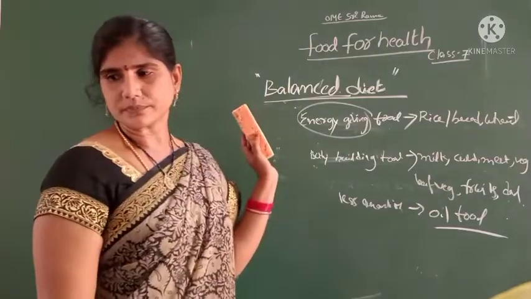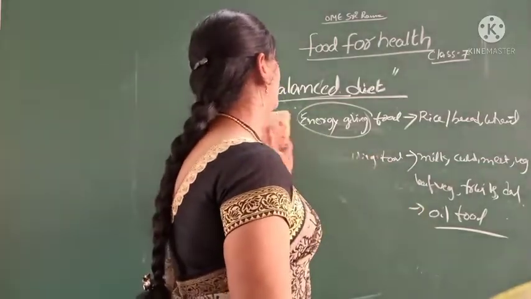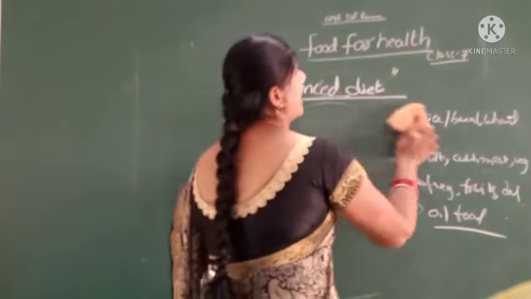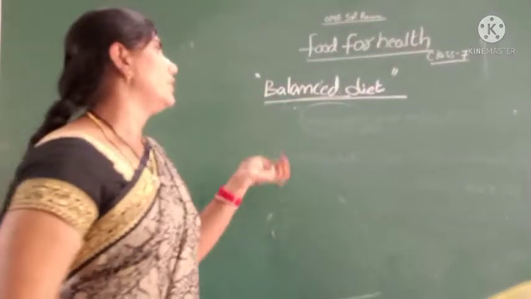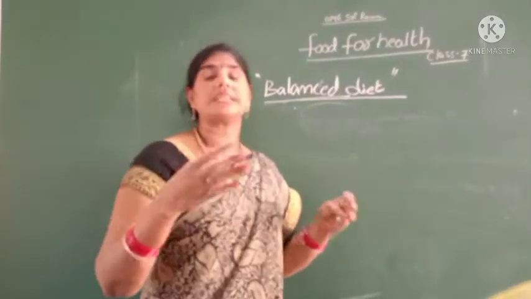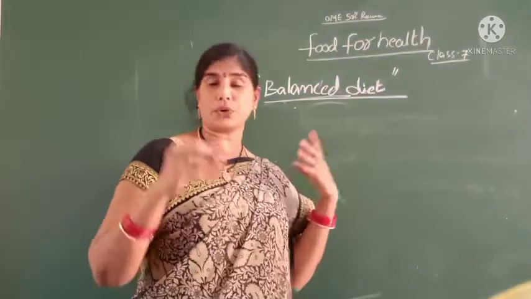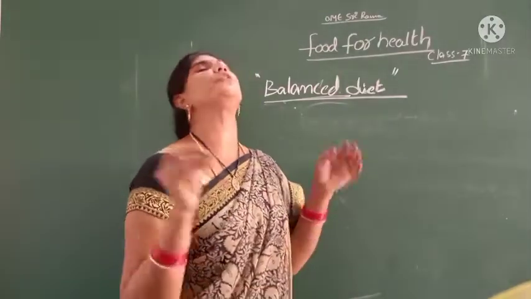Okay children, in our balanced diet, this type of food is good for health. For children, growth and development also, and mentally and physically good for health.